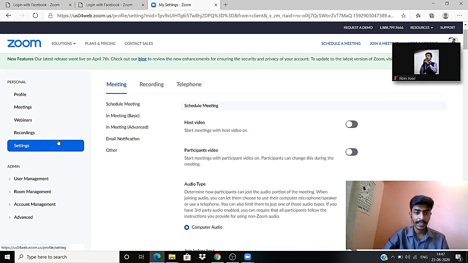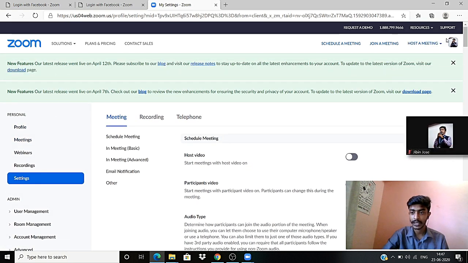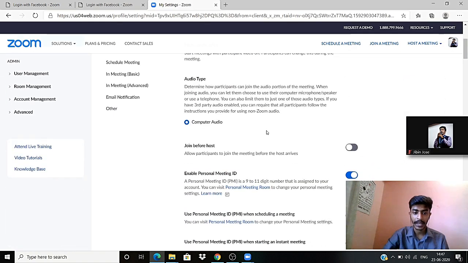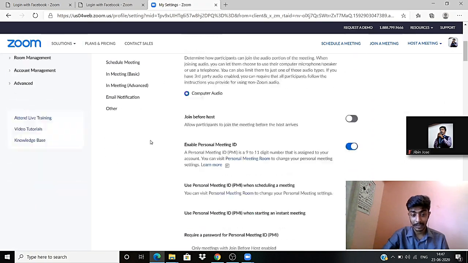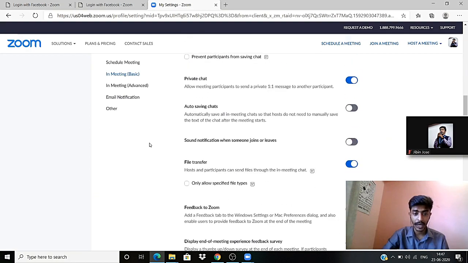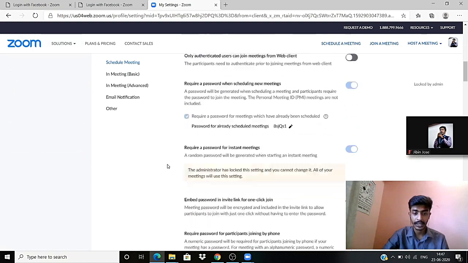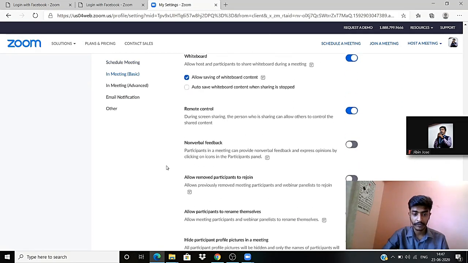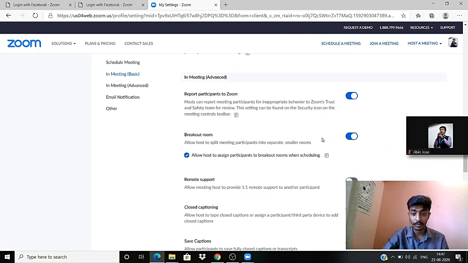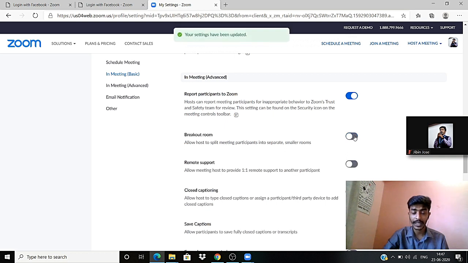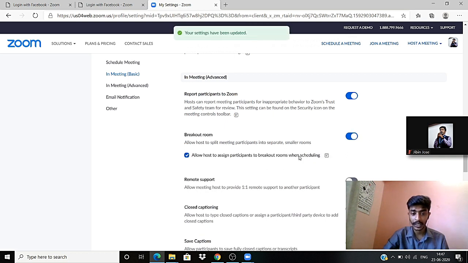So after signing in, this will be the page. You can see that my account has been signed in, and how do you want to enable it? That is what I'm going to teach you. So you will have to scroll down in the settings option under meetings. You will have to scroll down and check for breakout room, and you can enable it. So most of you wouldn't have enabled it, so you can do that here, and make sure that you tick this particular option, that is allow host to assign participants.